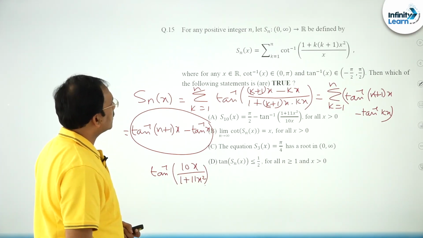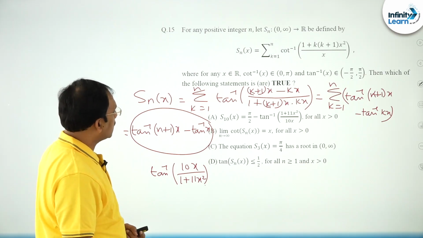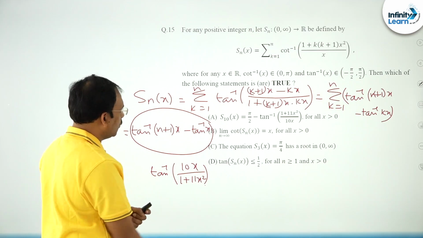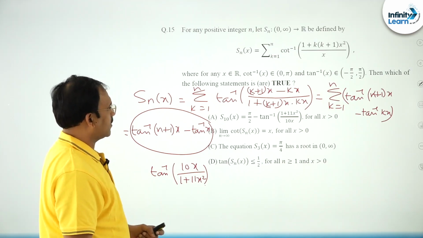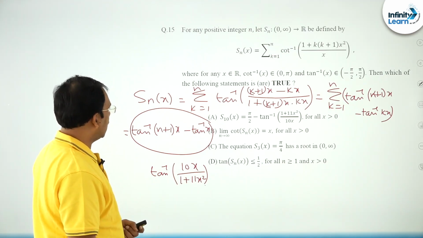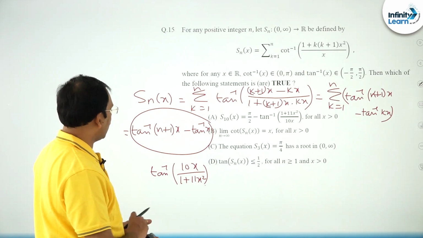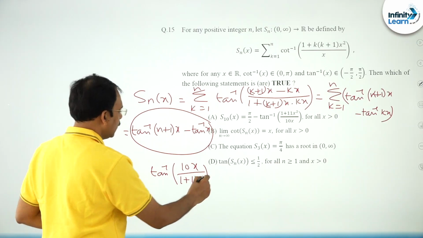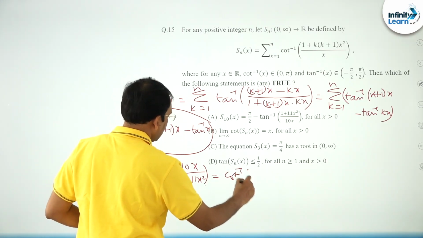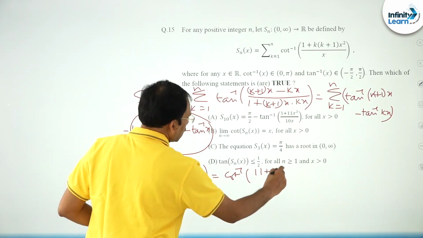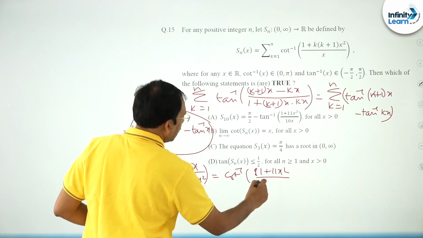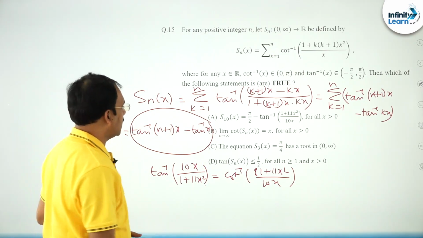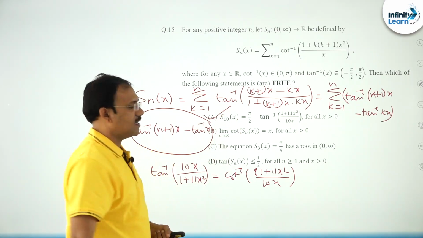So you can see, friends, he said cot inverse of that S10(x), this can be written as pi by 2 minus, am I correct? This is S10(x), he has written the reverse, you see the reverse of this, you can write cot inverse of (1 plus 11x square) by 10x. So cot inverse, since it is positive, pi by 2 minus, you can write, so option A is correct.